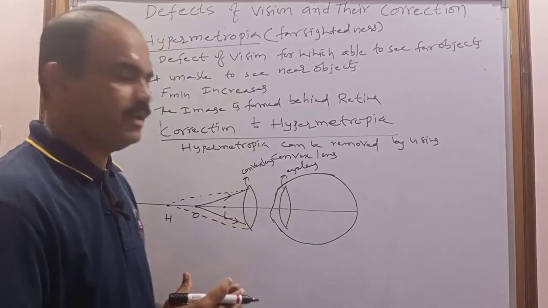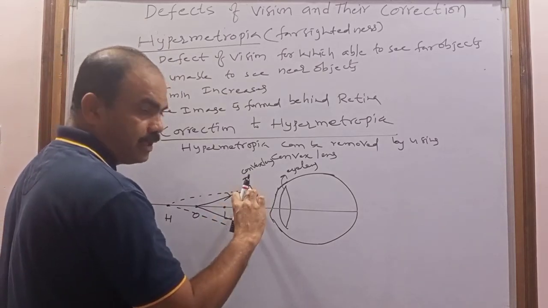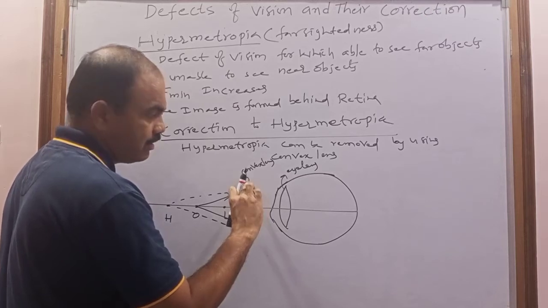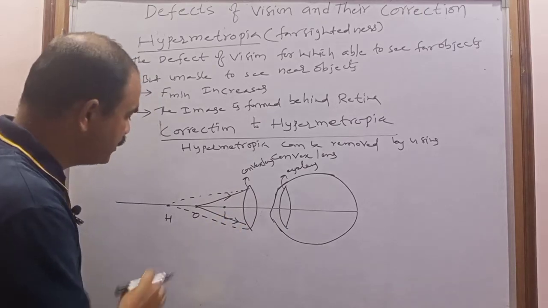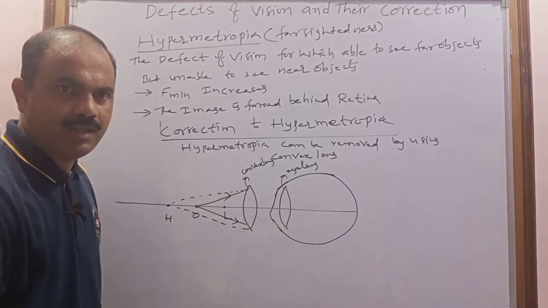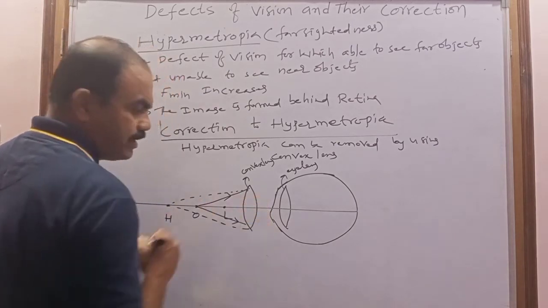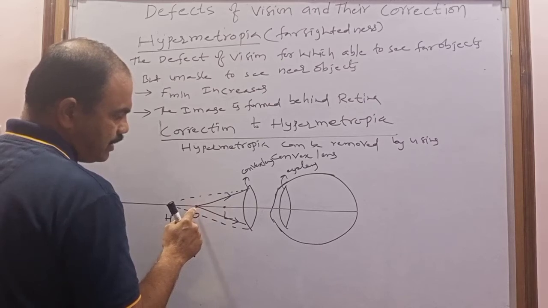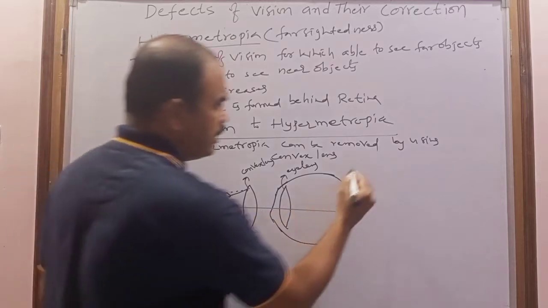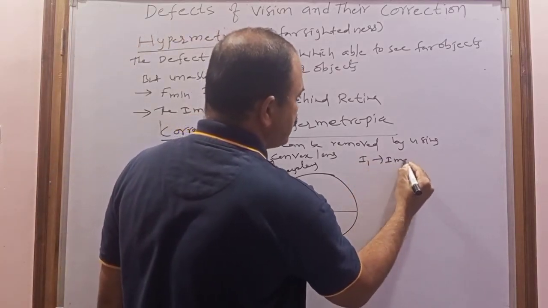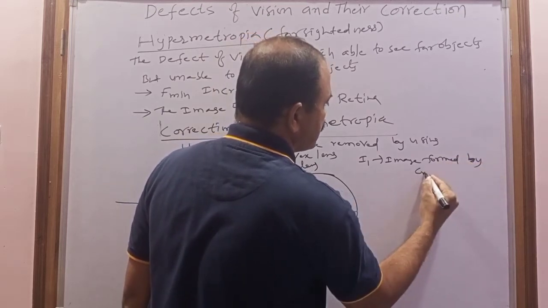We have to select a convex lens so that its focal length must be less than the near point distance. You have to remember this one. So now this is a convex lens. Now this convex lens forms the image of this object where? At H. Now consider the image is I1. So I1 is nothing but the image formed by the convex lens.